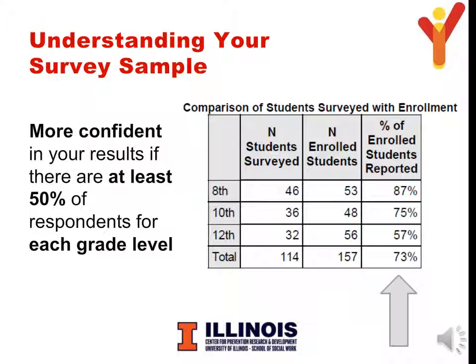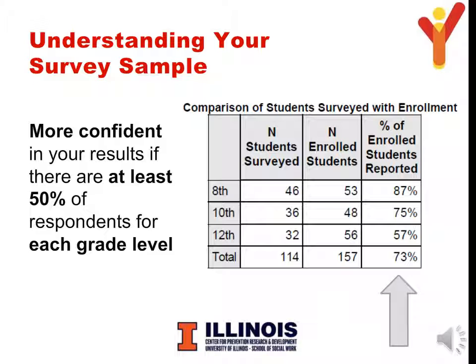Let's look at the table in the introduction that provides information about your survey sample. This table provides an assessment of student participation in the survey and is critical to determine how confident you can be in your results. As in other tables in the report, a capital N refers to the number of respondents and a % sign refers to the proportion of respondents.